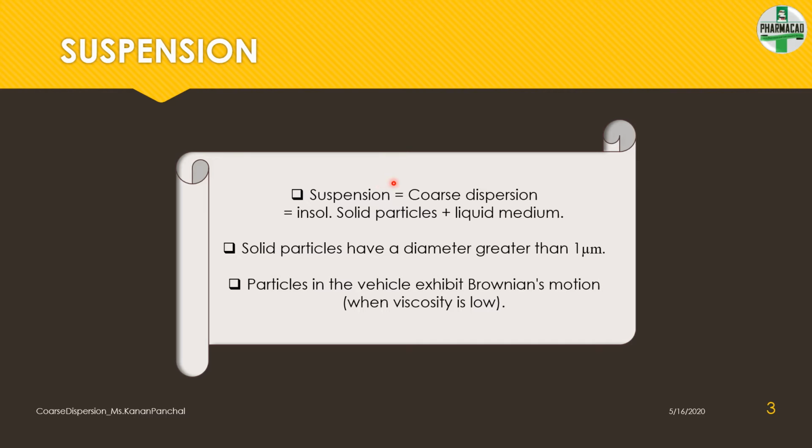So pharmaceutical suspensions are a coarse dispersion and it is composed of insoluble solid particles which make up the dispersed phase and liquid medium which is the dispersion medium. Now the liquid vehicle is usually aqueous and the solid particles have a diameter greater than 1 micrometer. Now particles in this vehicle, that is the dispersion medium, exhibit Brownian motion when the viscosity of the liquid medium is low. Only then will it exhibit Brownian motion.